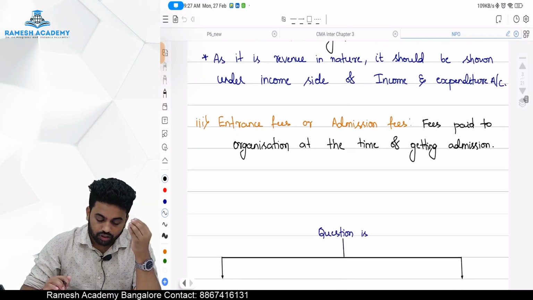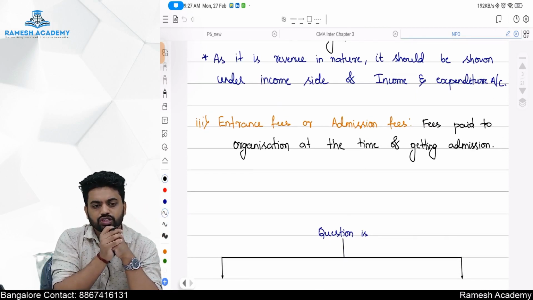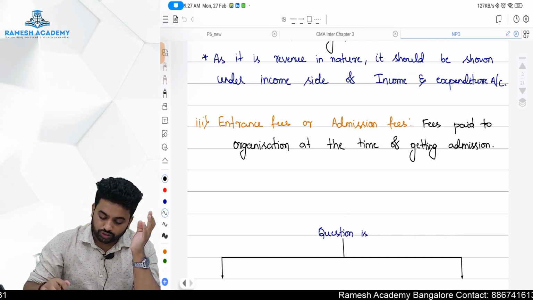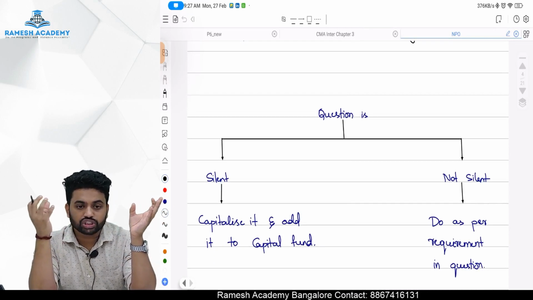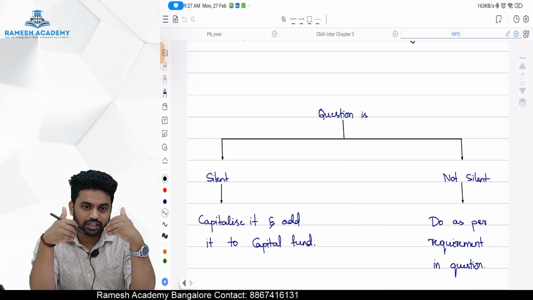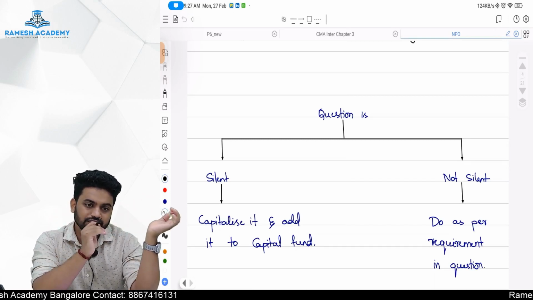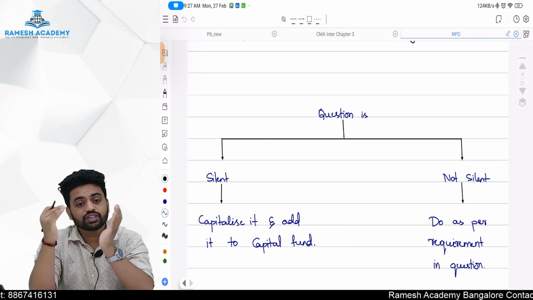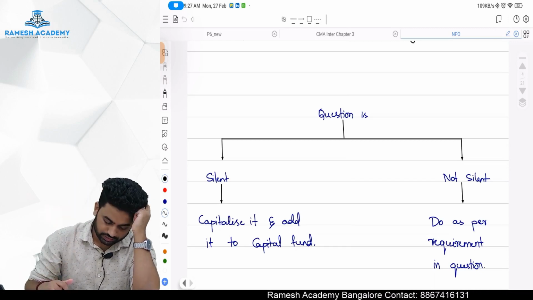Next one is entrance fees or admission fees. This is paid at the time of getting admission to the organization. It is one time. So how to treat it, sir? Simple, you have to look at whether the question is silent or whether the question is telling something. If the question is silent, as it is one-time income and non-recurring in nature, just capitalize it. How to capitalize it, sir? Just add it to the capital fund. Whereas if the question is not silent, then do according to the question. That's it.